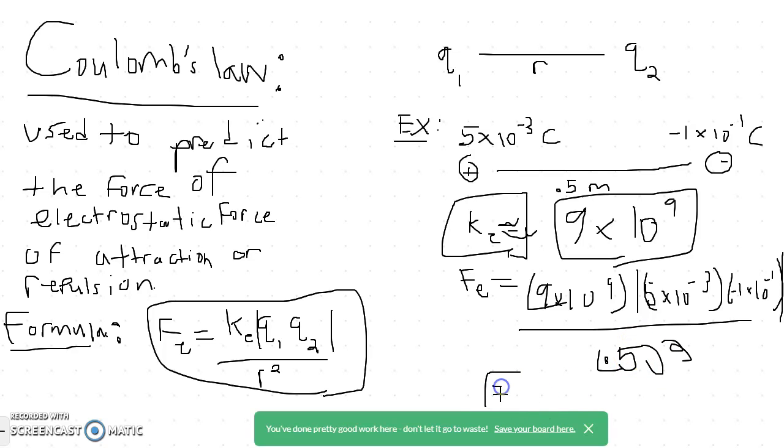So when you type this in your calculator, you will get the answer of 1.8 times 10 to the 7th newtons. And that's how you do Coulomb's law.